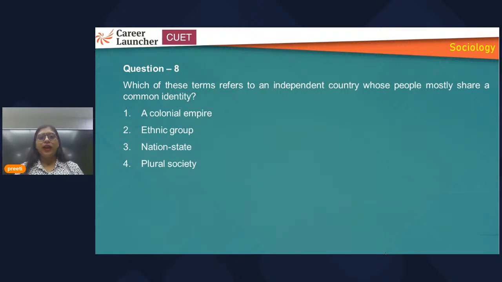So this is also not an identity. So what we are left with is a nation state. So nation state, that is the common identity of a people. Where people from different religion, different community, different age group, different language, they are living in a particular territory governed by a sovereign government, where they have certain freedom. So this is the identity of those people, that is called a nation state.